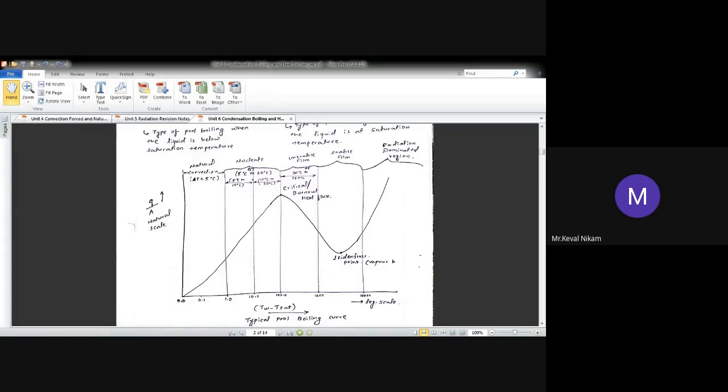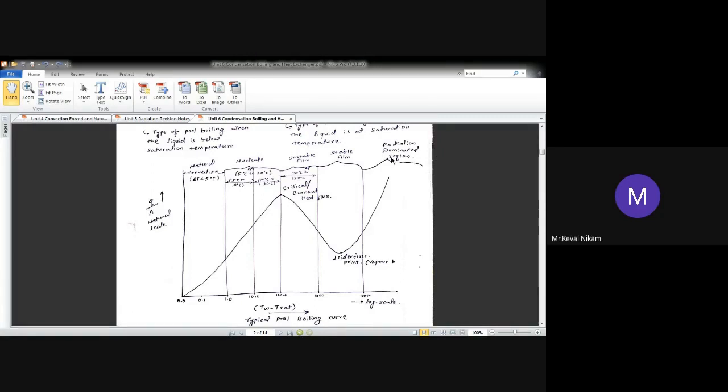Okay, it is called as a Leidenfrost point. Now, if we again increase the temperature difference, what is going to happen? In the next region, radiation is going to come into the picture. As we increase the temperature difference, definitely the radiation will be dominant, and whatever heat transfer flow rate beyond that temperature difference will be due to the radiation phenomena.